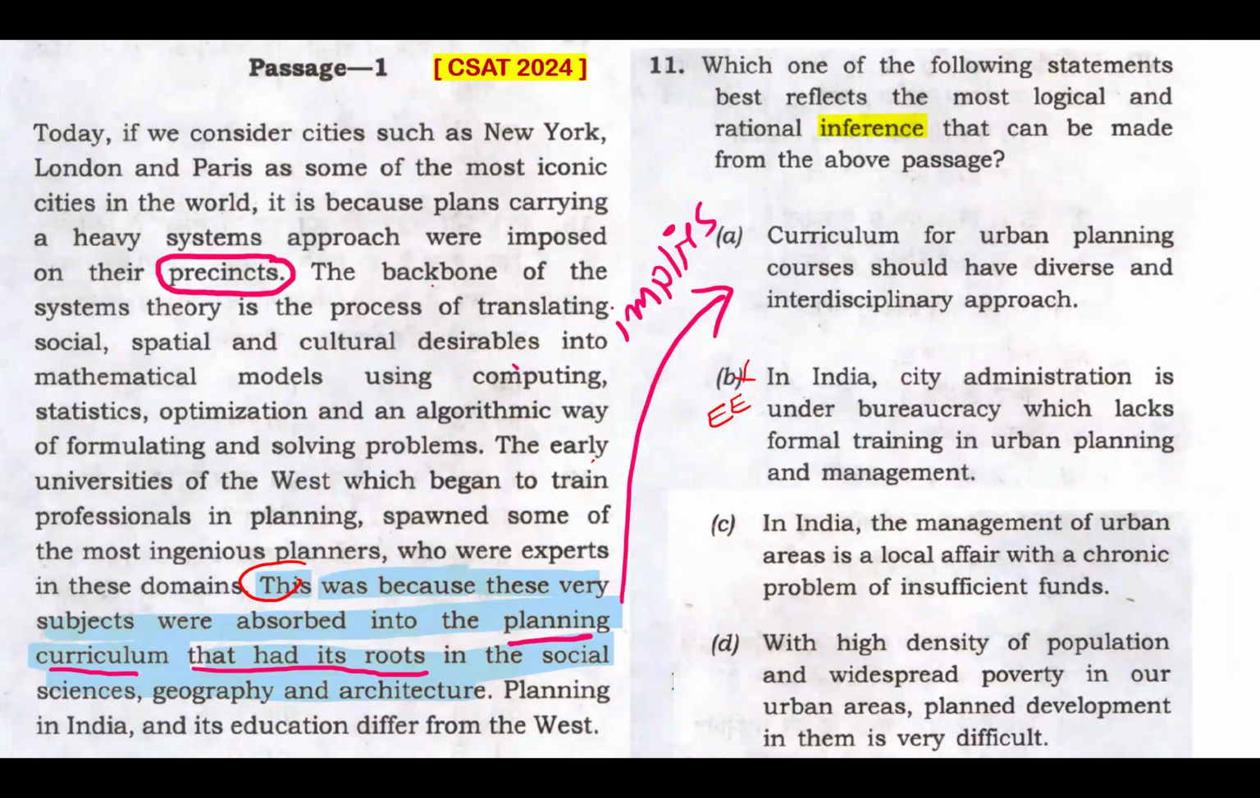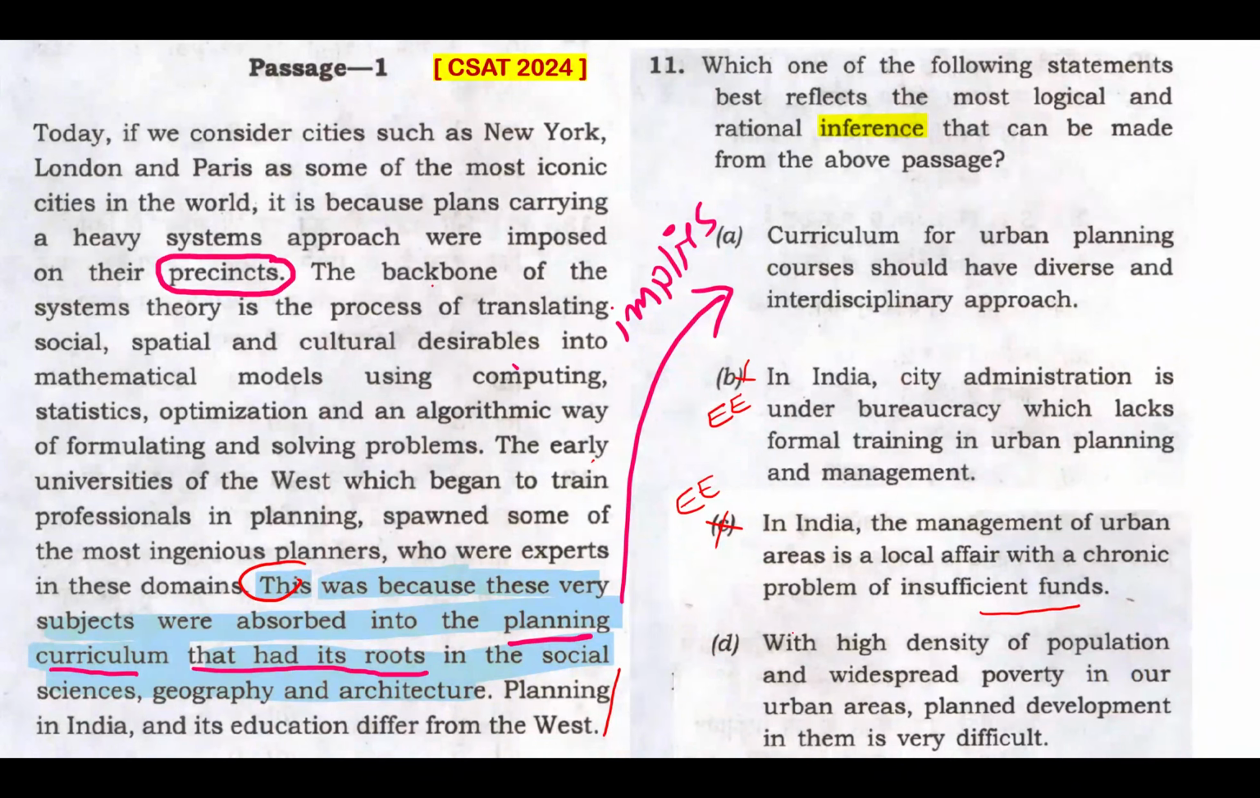Option C. In India, again in India, the management of urban areas is a local affair with a chronic problem of insufficient funds. There's nothing mentioned about funds here. Chronic problem, local affair. No, that's not what is mentioned in Indian context. Something mentioned in Indian context, yes. Planning in India and its education differ from the West. Just towards the end, Indian context is mentioned. That's it. And this is also an easy elimination. The passage being tough with this language, but elimination became very easy.